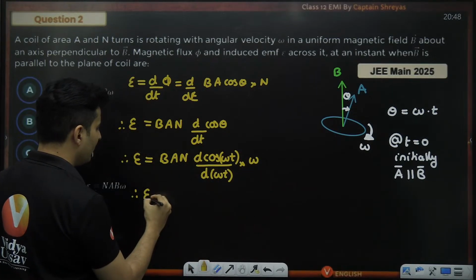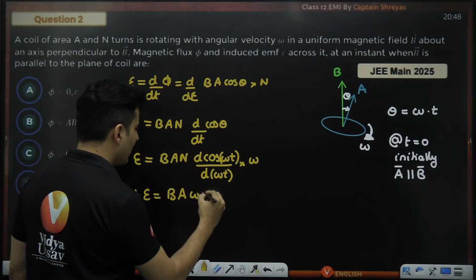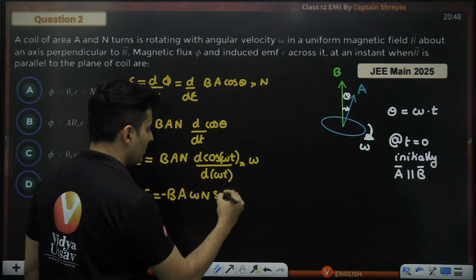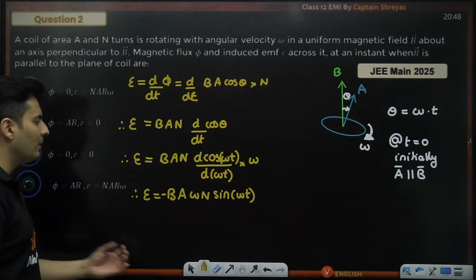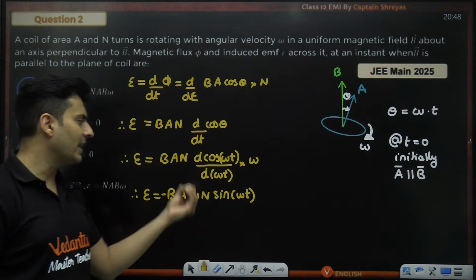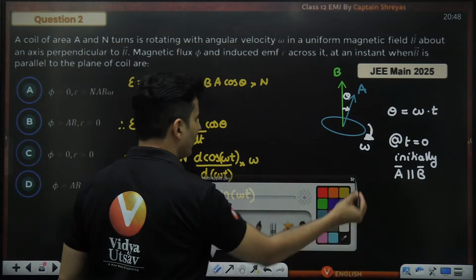Therefore, the EMF will be B A, this omega, and then N, and the derivative of cos theta will be minus sine theta. So this will be minus sine of omega t. This is the answer for EMF in general as a function of time: BANω sine omega t. Now let's look at the specific question right over here.